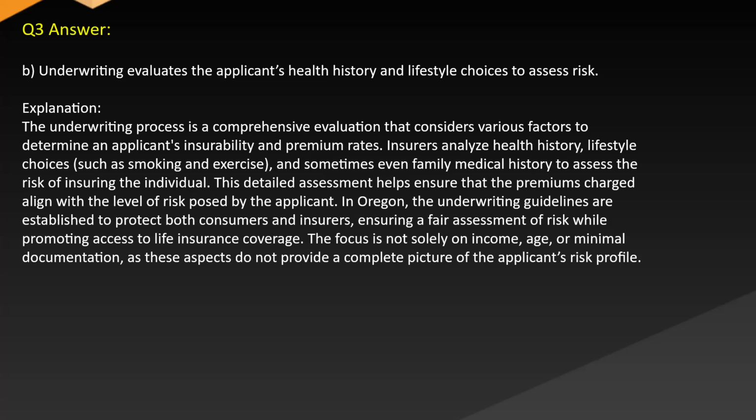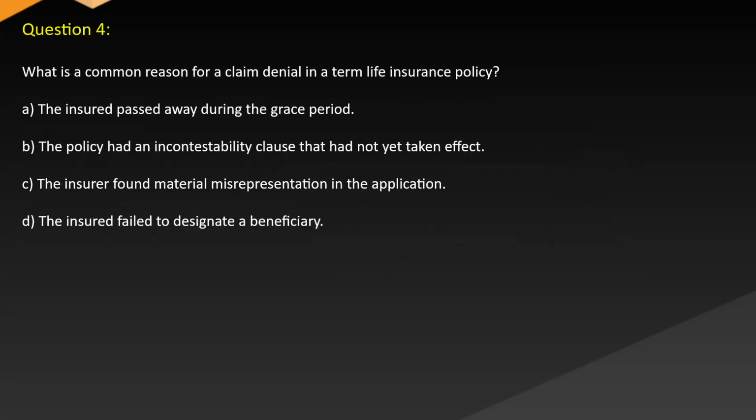In Oregon, the underwriting guidelines are established to protect both consumers and insurers, ensuring a fair assessment of risk while promoting access to life insurance coverage. The focus is not solely on income, age, or minimal documentation, as these aspects do not provide a complete picture of the applicant's risk profile. Question 4. What is a common reason for a claim denial in a term life insurance policy?